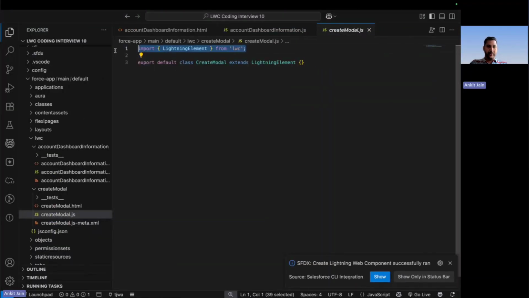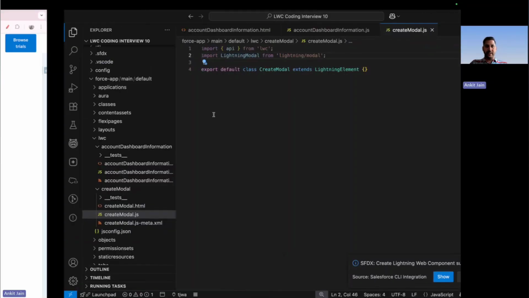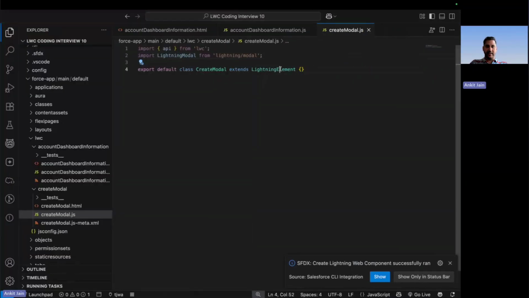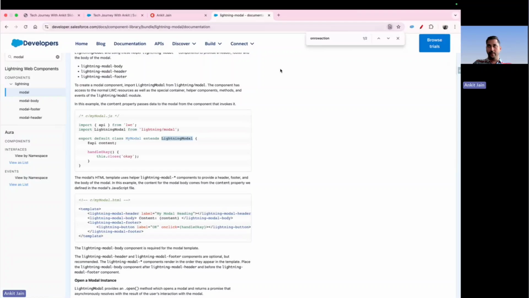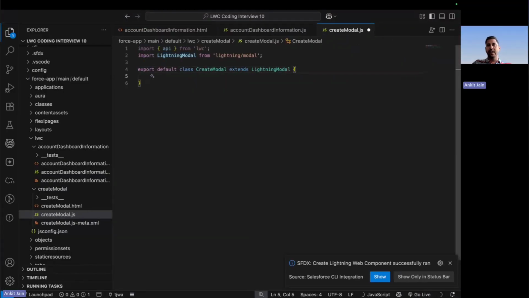This should be the first import statement that your component should have. You should not be importing the lightning element or anything. It should be importing the API from the LWC, and also it should be importing the lightning modal. Next, it should extend the lightning modal instead of the lightning element. In case you have to build the modal, these are the few rules that you should follow. Now, the next thing is what all the different things that you want to display in the modal. In my modal, I want to design a reusable modal.